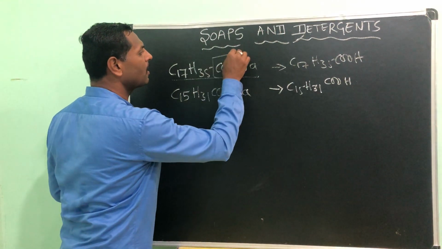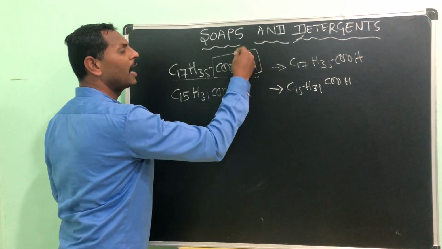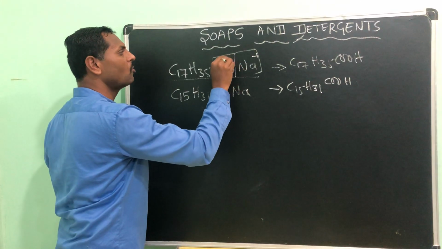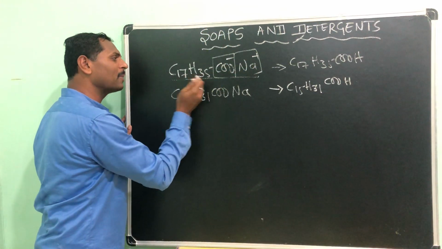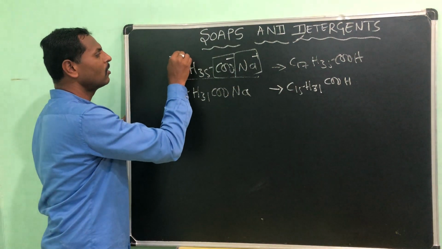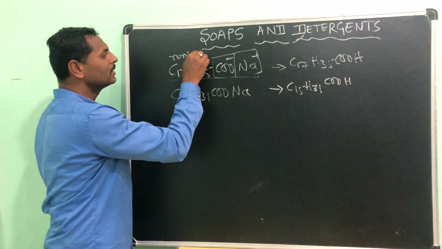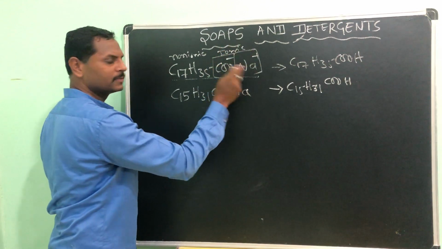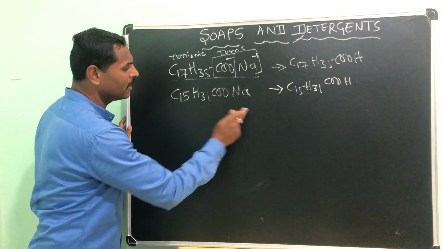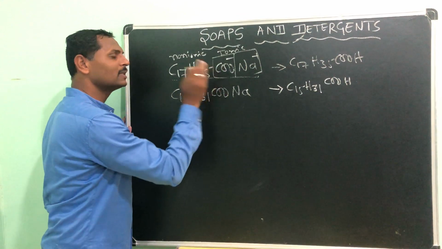This entire segment is ionic: this is Na plus, this is COO minus, the ionic end, and this hydrocarbon end is the non-ionic end.